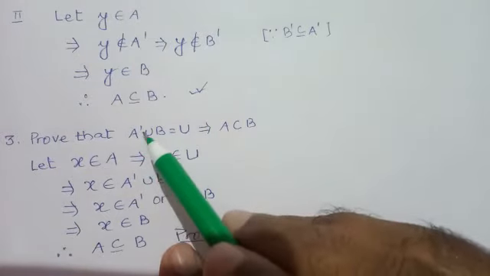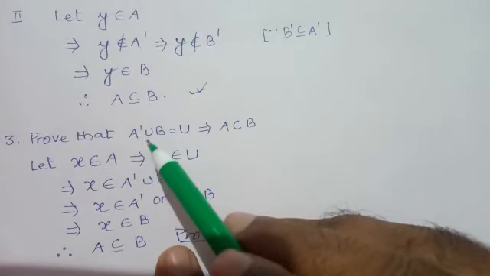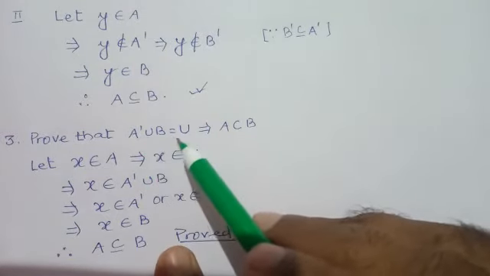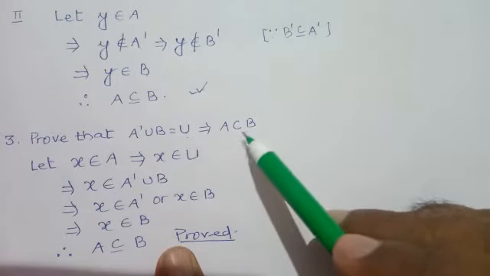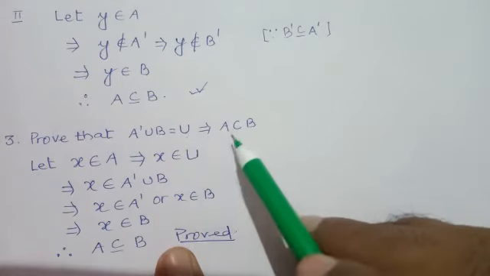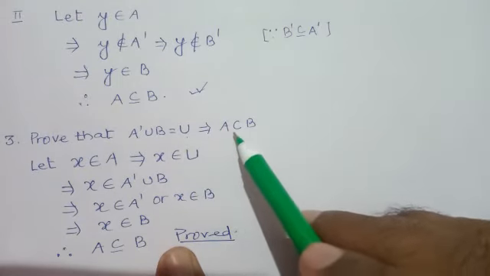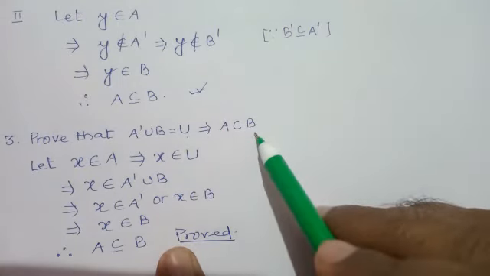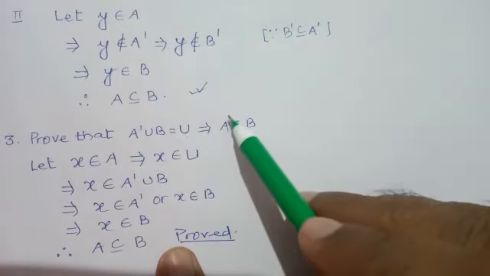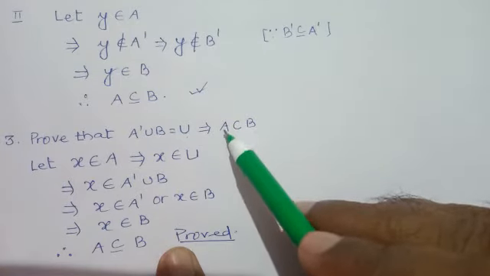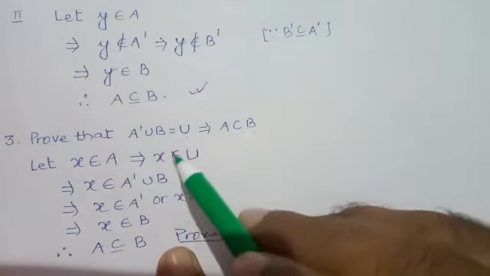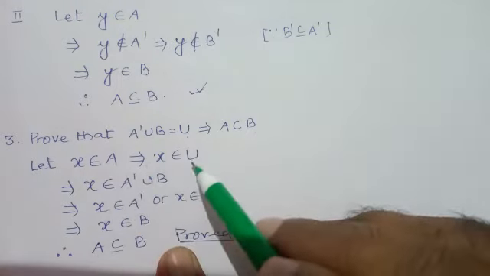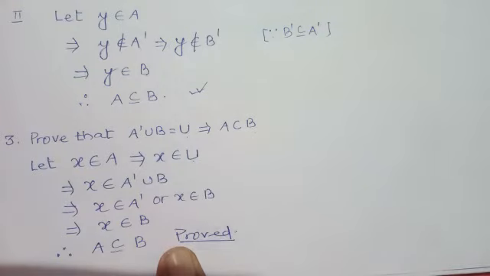Prove that A complement union B is equal to U implies A is a subset of B. So this is only implies, meaning you have to prove only A is a subset of B. So consider X belongs to A implies X belongs to U, because U is a universal set.